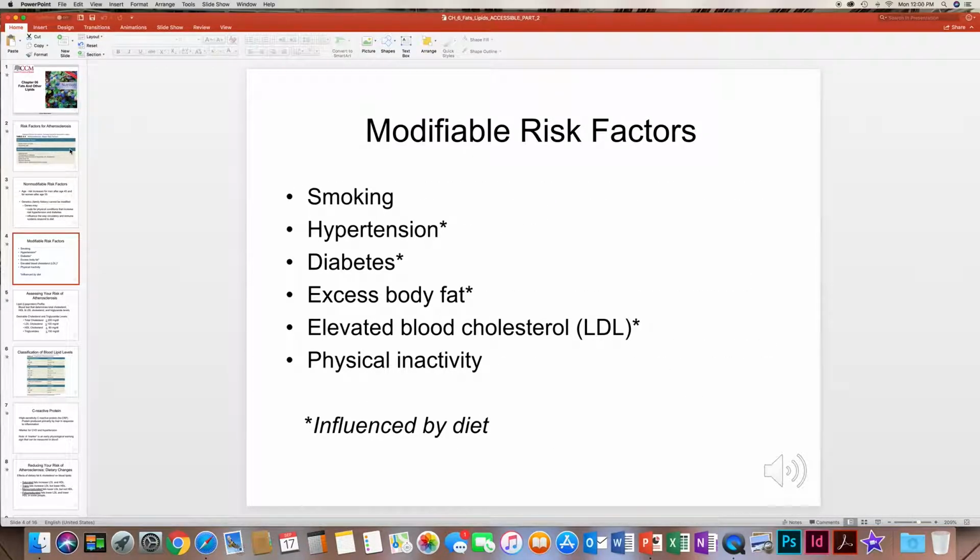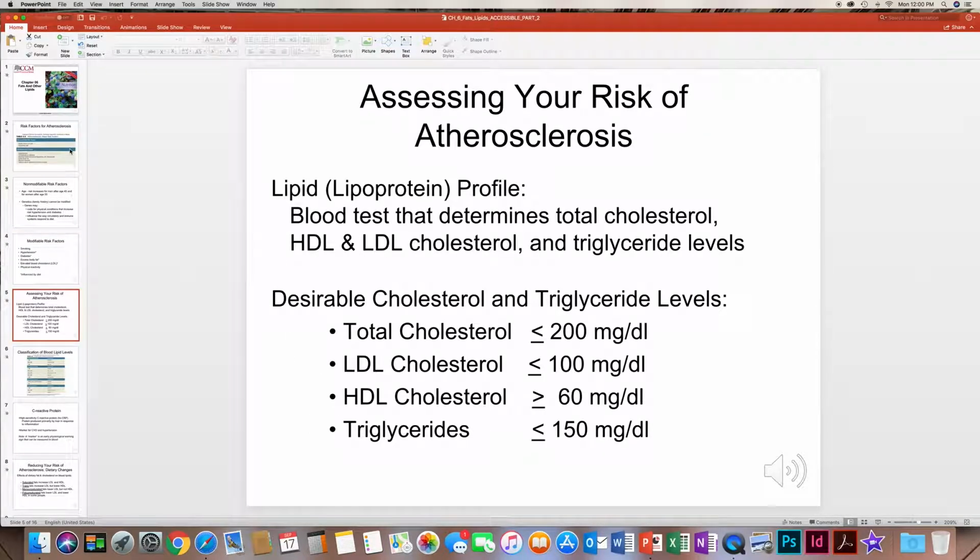Things you can change. You can do a lot with your diet. Just your diet alone will handle a lot of the modifiable risk factors, such as high blood pressure, diabetes, obesity, and elevated blood cholesterol. The other things, smoking and physical inactivity, those you have to physically change. Of course, increase your activity and find methods that would help you stop smoking.